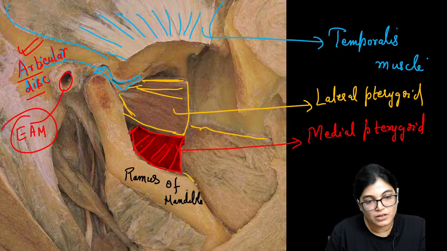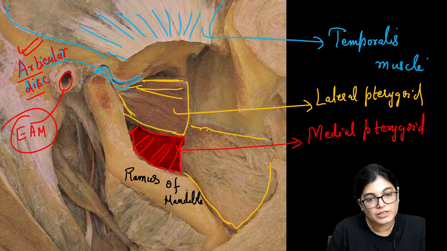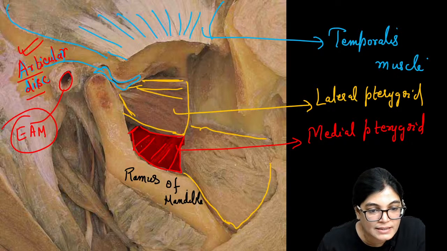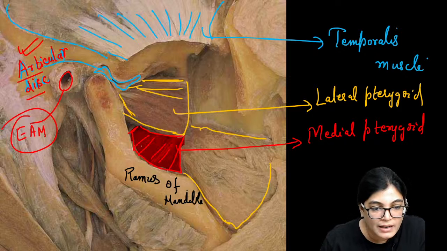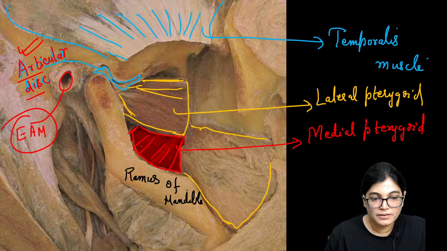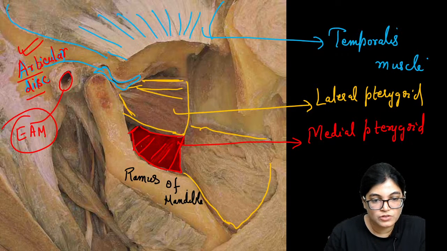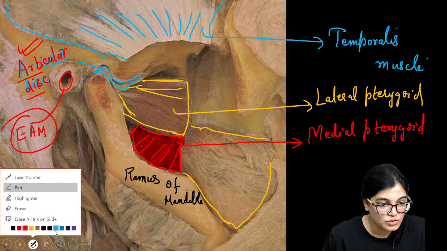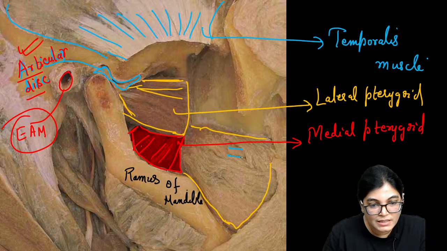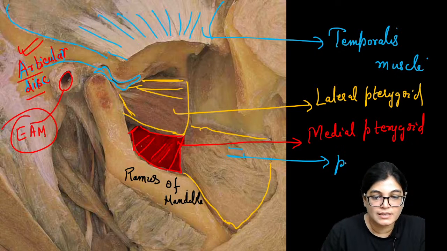Now other than that, if we look lower down, this part of the muscle which is shown on the lower aspect, if I outline the whole of this muscle, you can very nicely see it is pierced by a duct. We have already done the labeling of this muscle, so I just want to highlight this duct. Can you see this duct? What duct is this? This is the parotid duct.